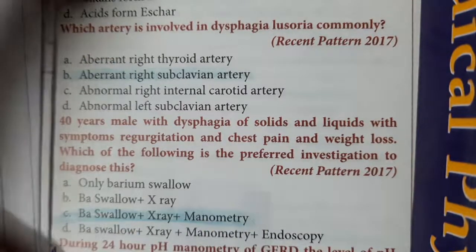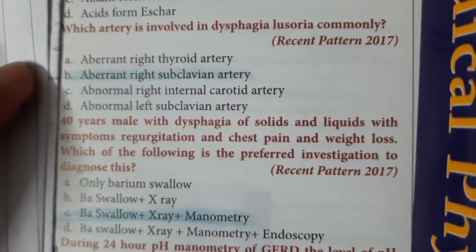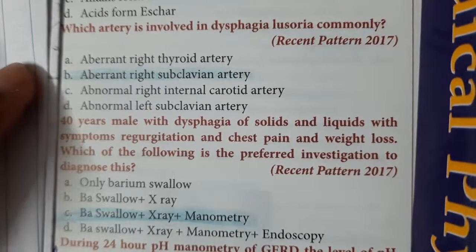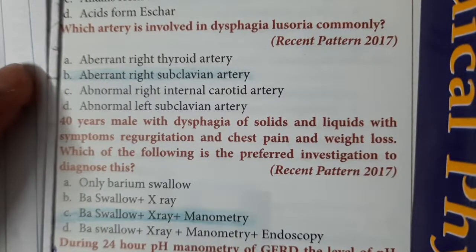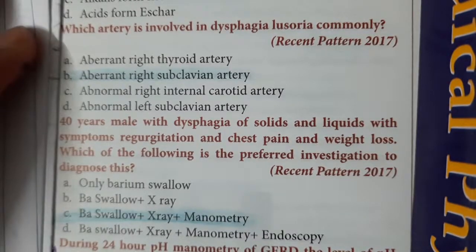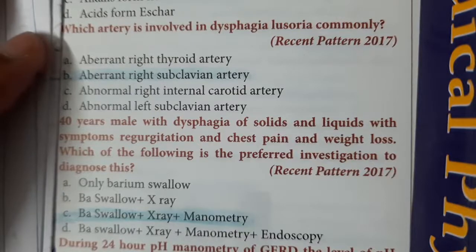Next question. During 24-hour pH monitoring of GERD, what is the level of pH considered for study of reflux fluid? It is a one-liner, that is less than 4.